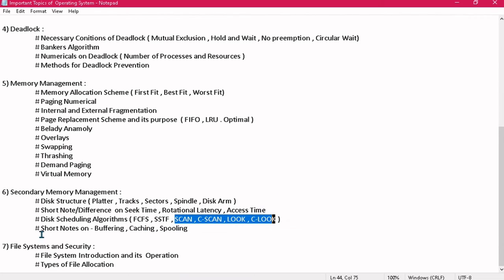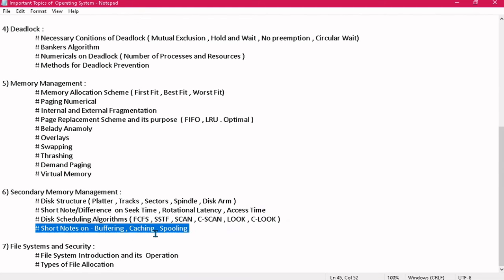Okay. And there can be short notes on buffering, caching, and spooling. This is also very, very important. But they are not going to ask you in detail. Simply they'll ask you what is caching, explain with the help of an example, or spooling, explain with the help of an example. Fine. So the most important topic of this module is disk scheduling algorithms.